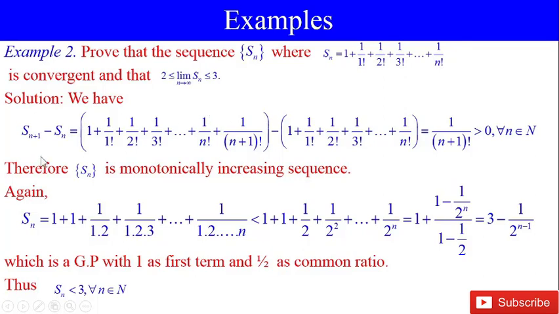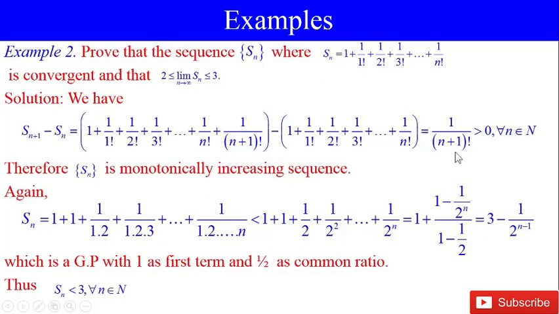Therefore, Sn+1 minus Sn is equal to 1 plus 1 by factorial 1 plus 1 by factorial 2 plus 1 by factorial 3 plus up to 1 by factorial (n plus 1), minus Sn, which gives 1 by factorial (n plus 1), because the terms vanish and the remaining portion is 1 by factorial (n plus 1).